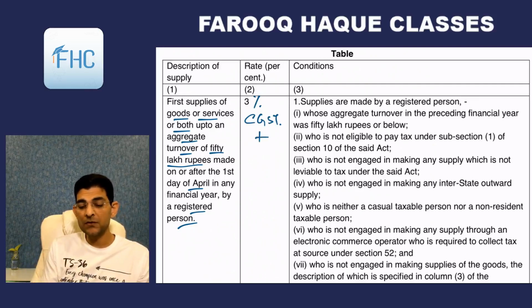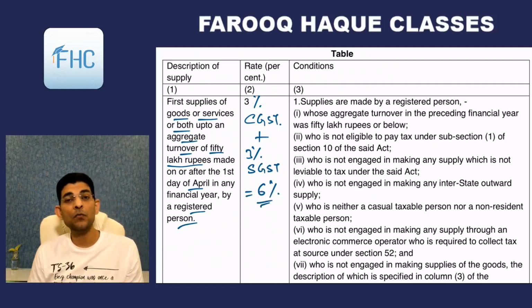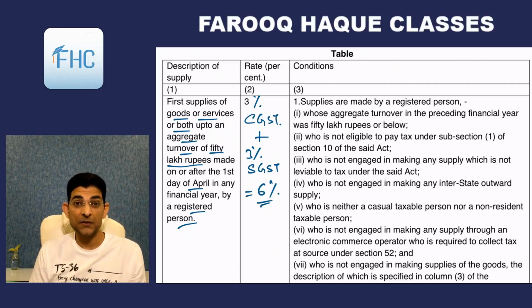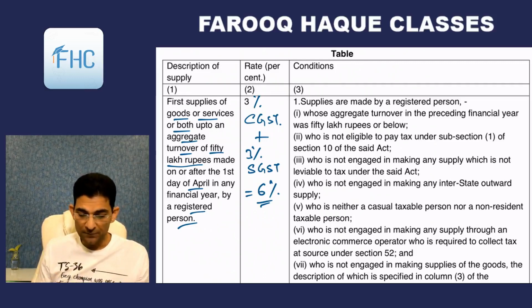So 3 plus 3% of SGST will also be levied. So total will become 6%. So you can remove your goods or services at the rate of 6%, totality CGST plus SGST. So it's a good thing.